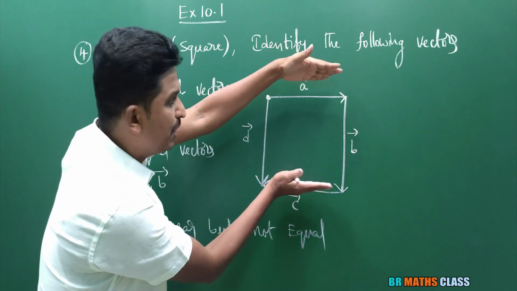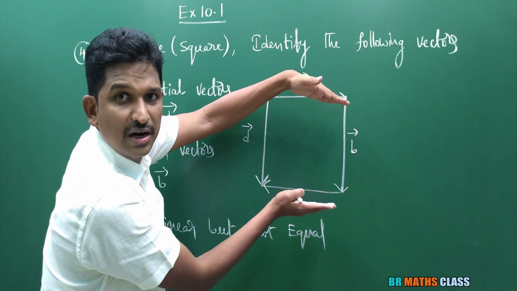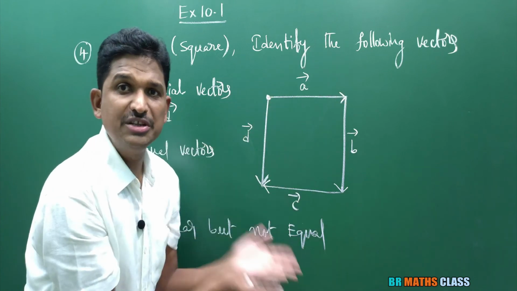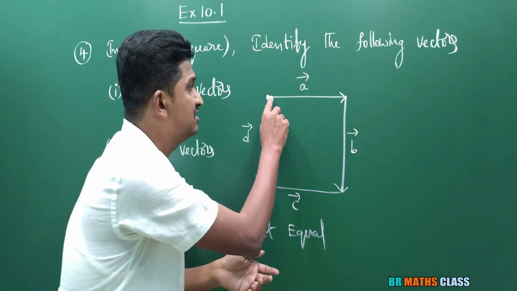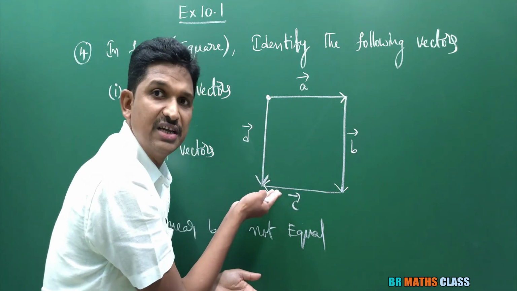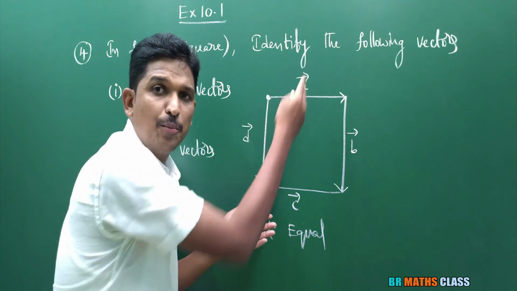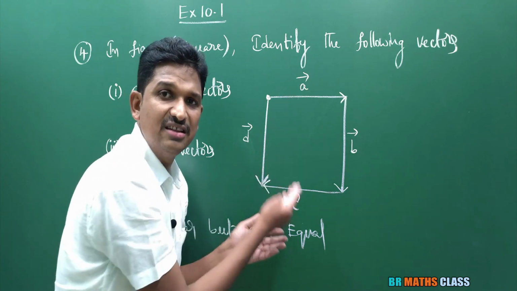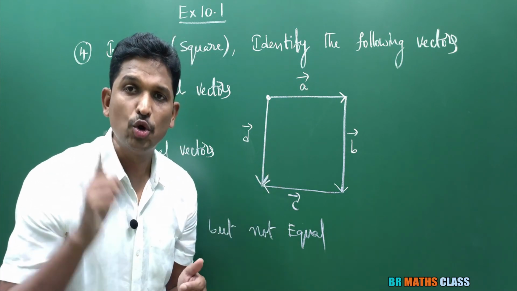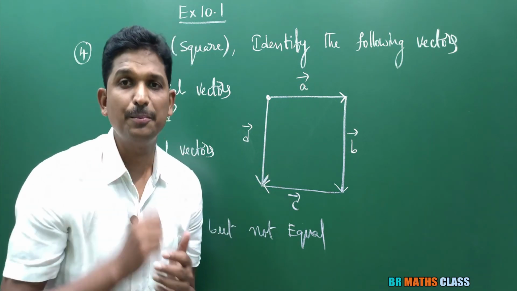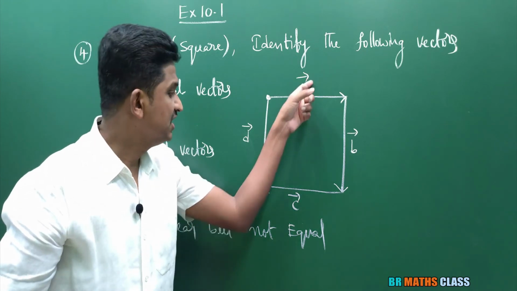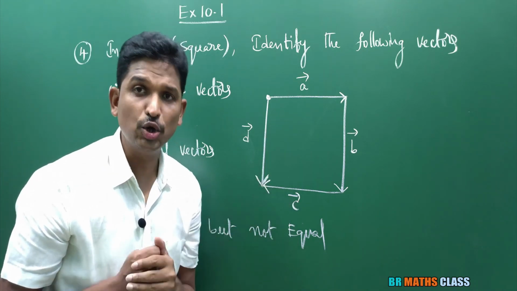Now you observe A bar, C bar. Are they parallel? Parallel means no need of direction. You observe this is in this direction, this is exactly opposite direction. Are these two vectors parallel or not? As it is a square, opposite sides are parallel. This and this are parallel. Remember, collinear vectors are also known as parallel vectors. So here A bar, C bar are the collinear vectors.